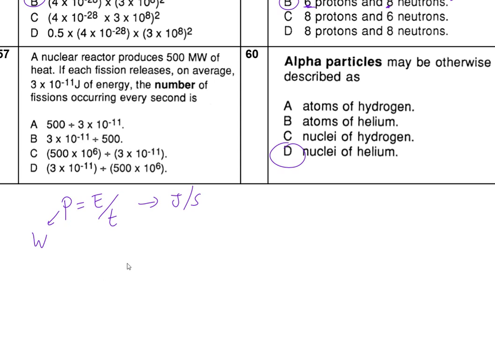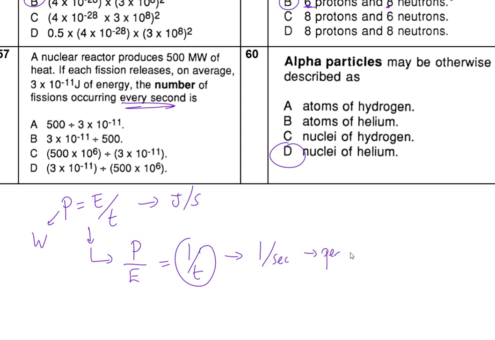Okay, now let's rewrite the equation. What do we need? We need every single second, we need per second. So power divided by energy is equal to 1 over time. 1 over time is 1 over second, which is per second, which is every second, which is what we need.